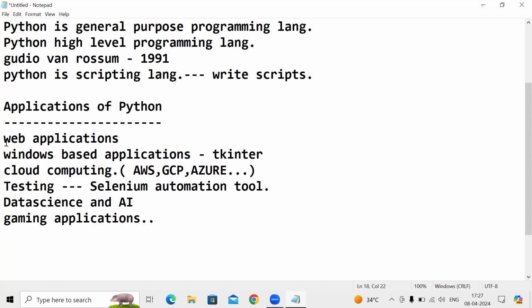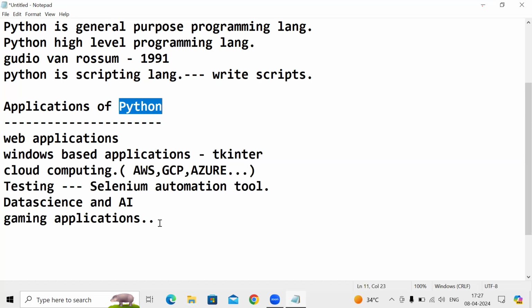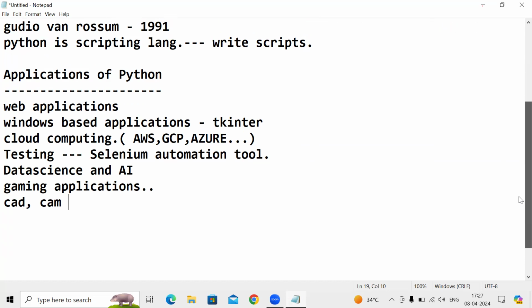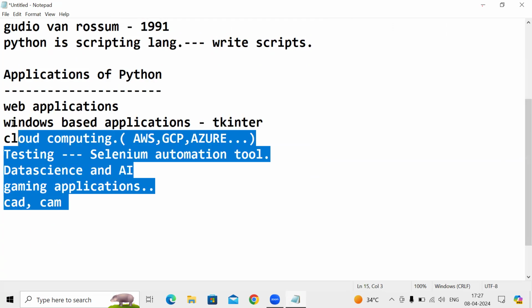All these applications are developed by using Python. CAD can also be developed by using Python only. Once you go to a web browser and check applications of Python, you can find a number of applications. These are some of the applications that I mentioned and explained now.